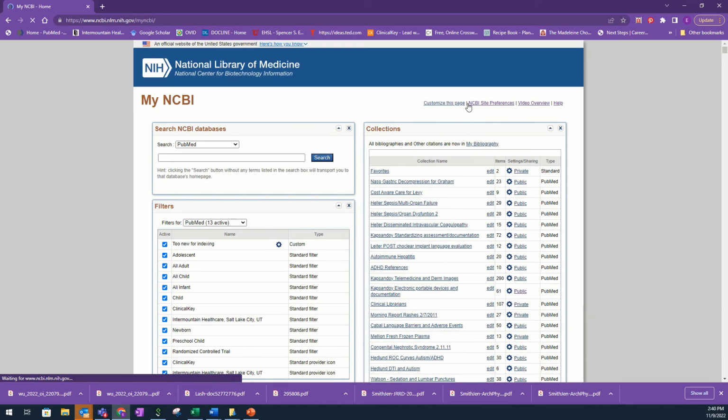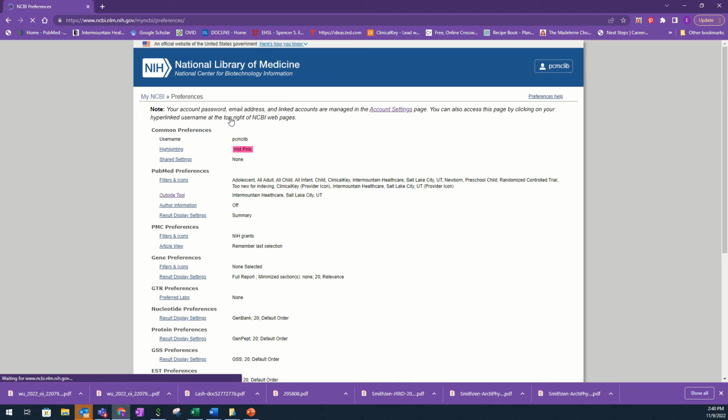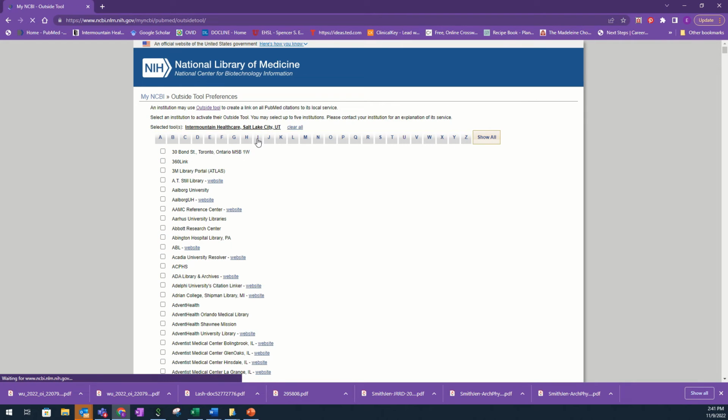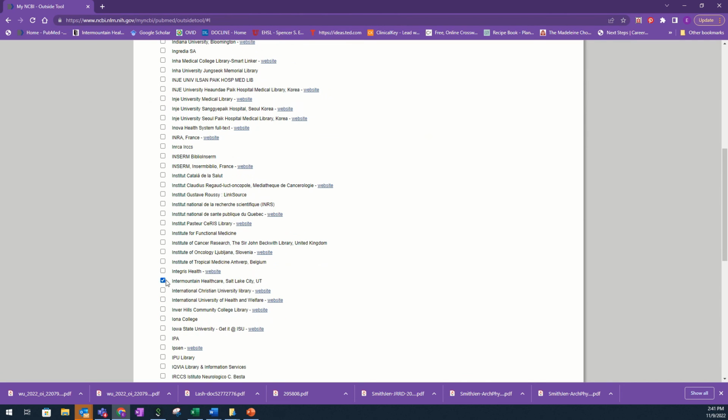And once you get to the dashboard, you will want to select NCBI Site Preferences. You will want to find the PubMed preferences and go to Outside Tool. Select I for Intermountain Healthcare. And you will want to make sure to check the box.